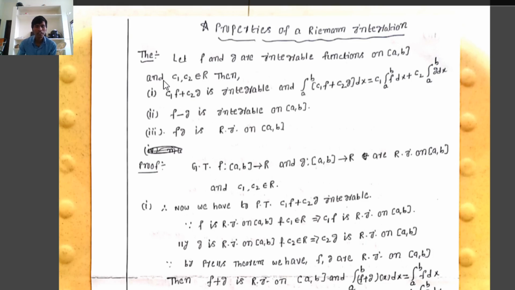That is, in the given hypothesis, let f and g be Riemann integrable functions on the closed interval [a, b] and c1, c2 be two real numbers. Then first, we have to prove that c1f plus c2g is integrable on [a, b] and the integral from a to b of c1f plus c2g of x dx equals c1 times the integral from a to b of f of x dx plus c2 times the integral from a to b of g of x dx. Second, we have to prove that f minus g is Riemann integrable on [a, b]. Third, we have to prove that fg is Riemann integrable on [a, b].